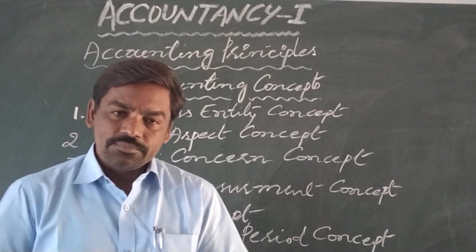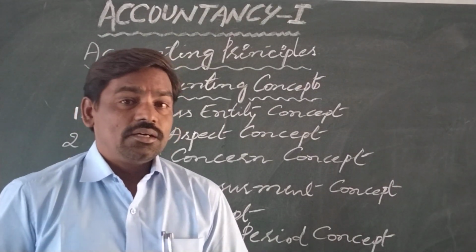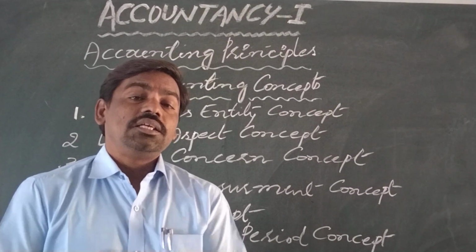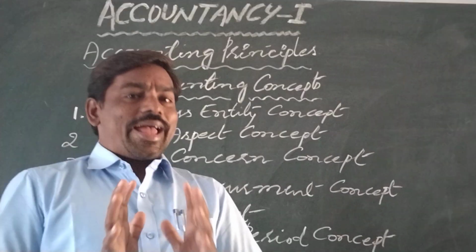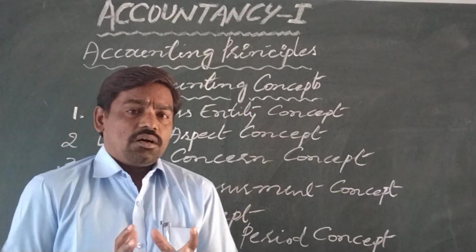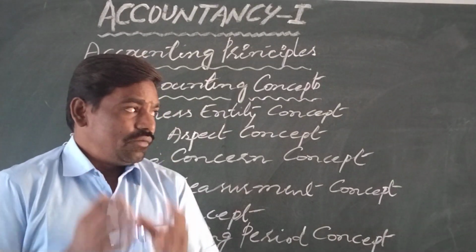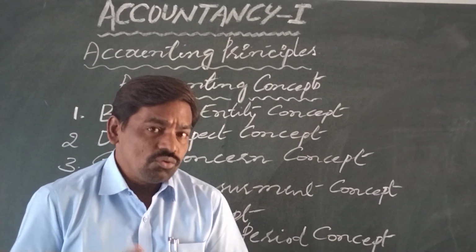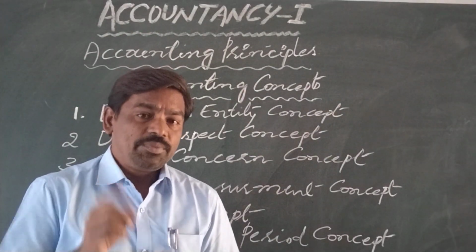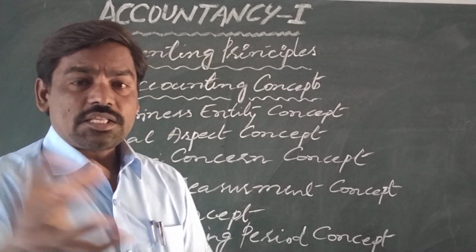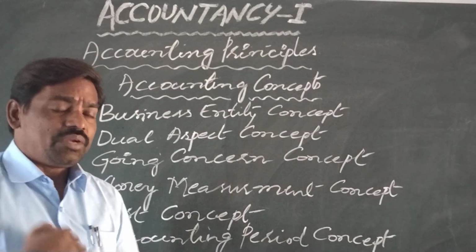One aspect is receiving benefit aspect and another aspect is giving benefit aspect. So it is only an assumption. We have to assume that every business transaction will have two aspects. One aspect will be giving a benefit aspect. Another aspect is that receiving benefit aspect.